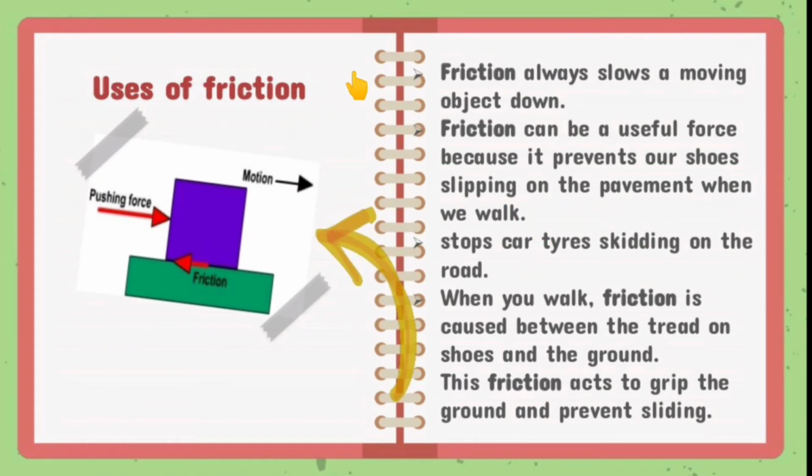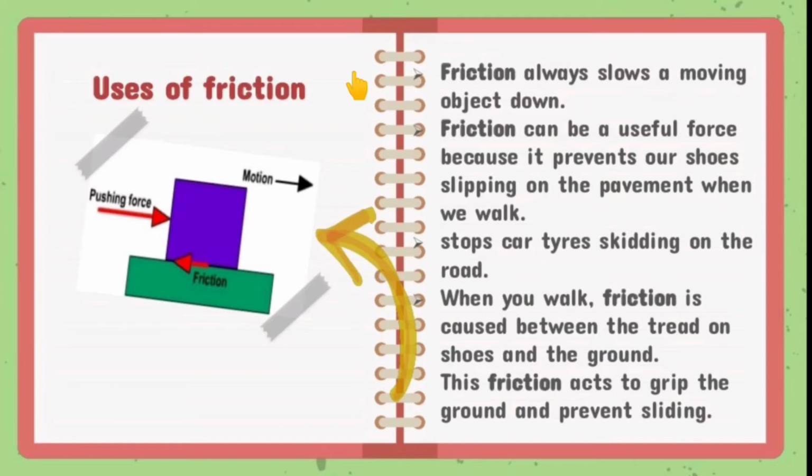Now let us see some uses of friction. First of all, friction always slows a moving object. Means friction minimizes the speed of any moving object. Here we can see an example of a moving car. If a car is moving and we are not applying any acceleration, then after some time the car will automatically slow down. How does it slow down? Because of friction.